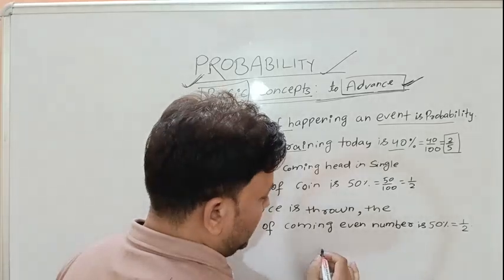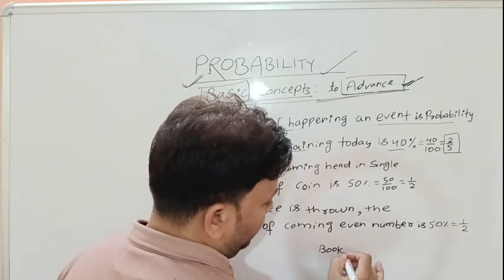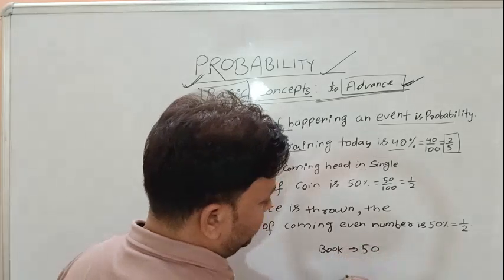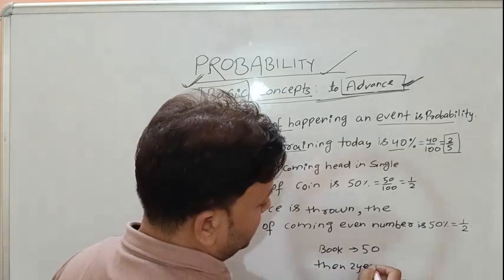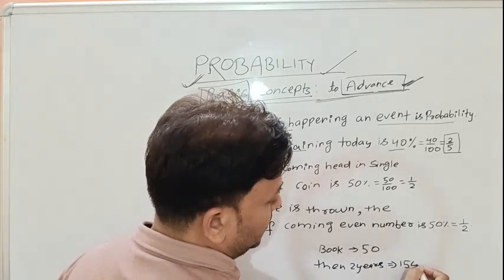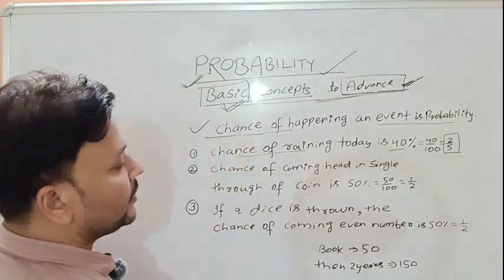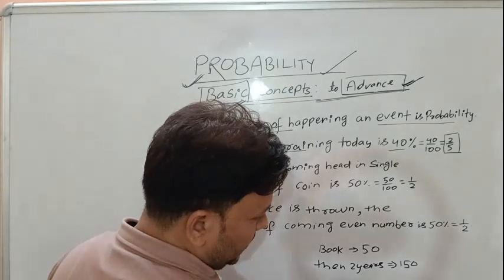For example, if the price of a book is 50 rupees, then after 2 years it becomes 150 rupees. How much percentage did it increase?